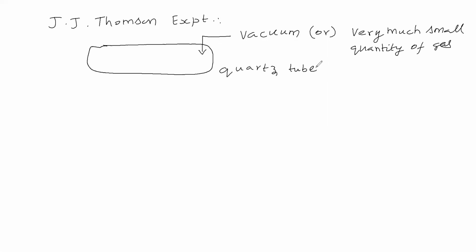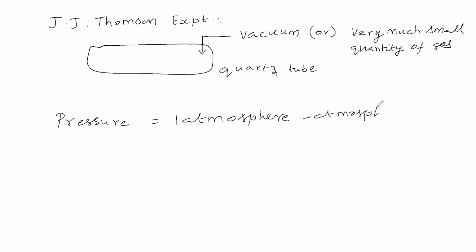Very small quantity means what? In what way do you say very small quantity? We can say in terms of pressure. So what is the pressure? Take 1 atmospheric pressure, which means atmospheric air pressure. Atmospheric air pressure we can say as 1 atmosphere.